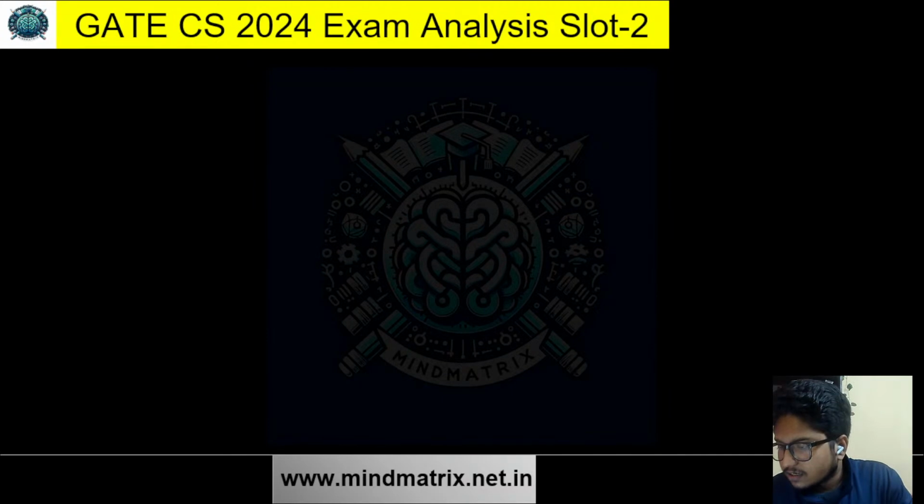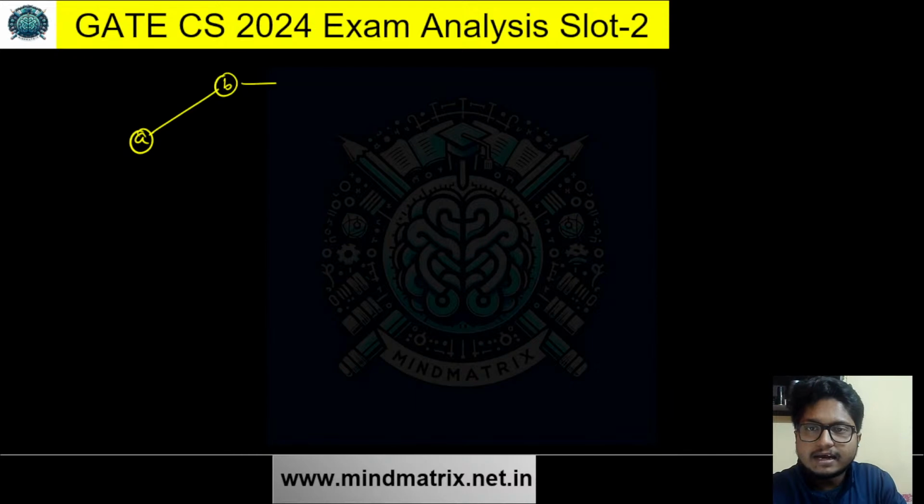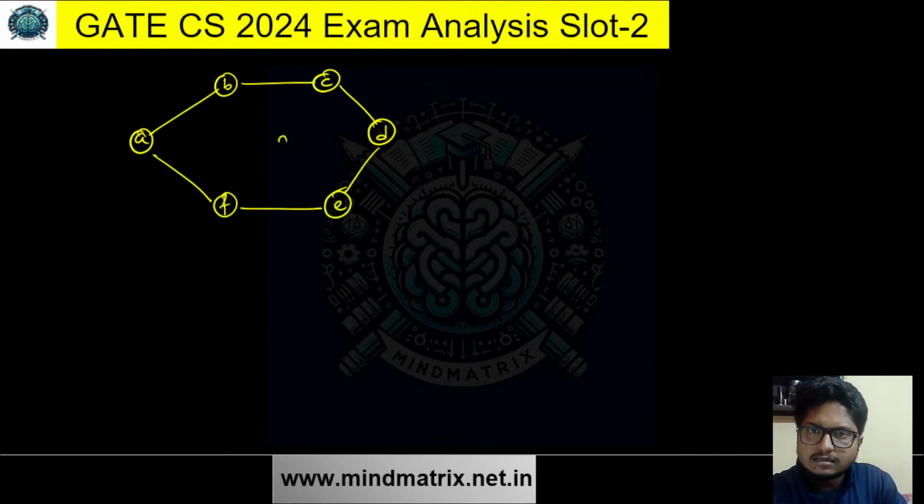So let's see this question. This question says there is a graph given. Let's draw the graph. I think I got it right from our beloved students who have appeared in the GATE exam. So this was C, and this is D. F. This is E, and there is a node in between, G. This is connected, connected, connected.